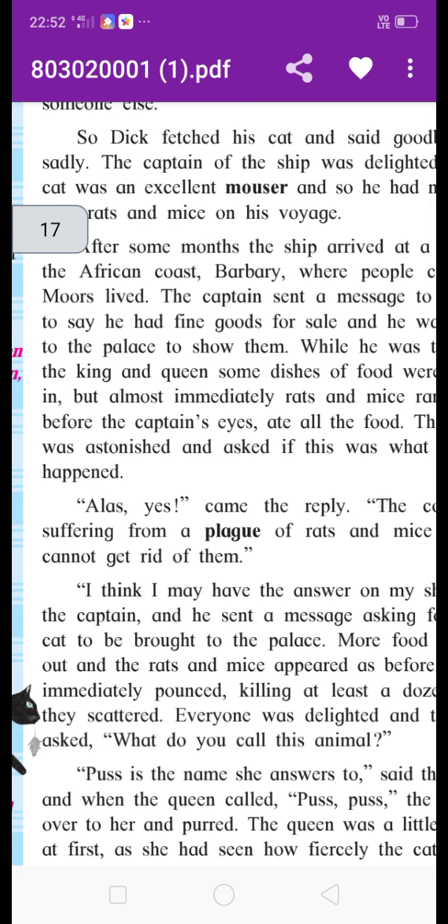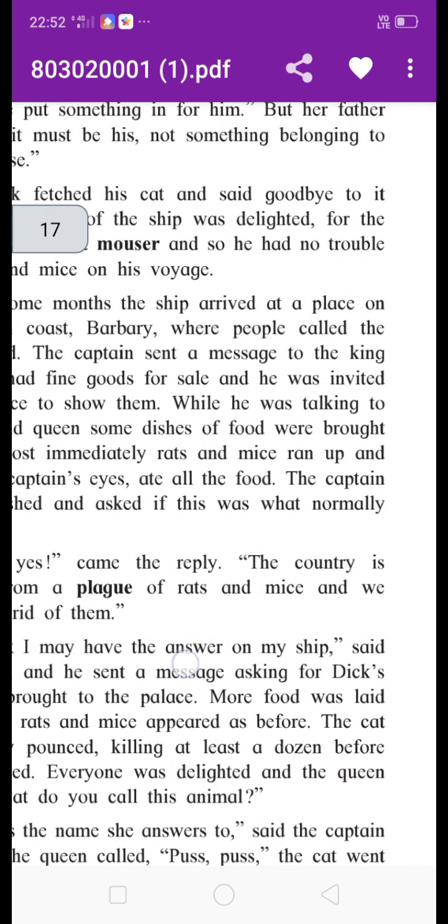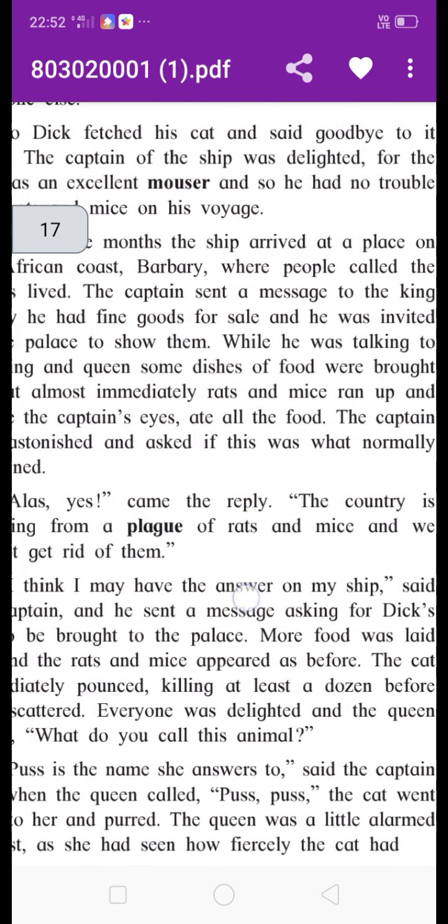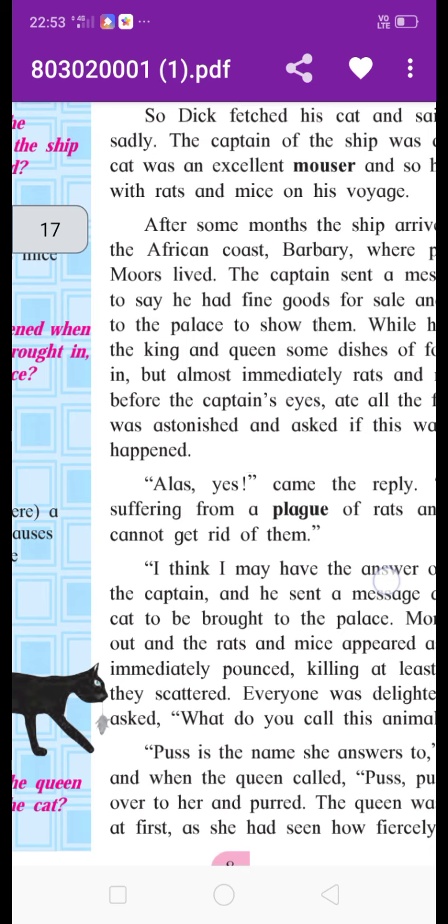When he asked if this happened normally, the reply came: alas. Alas is an expression of sorrow or sadness. The country is suffering from a plague of rats and mice and we cannot get rid of them.